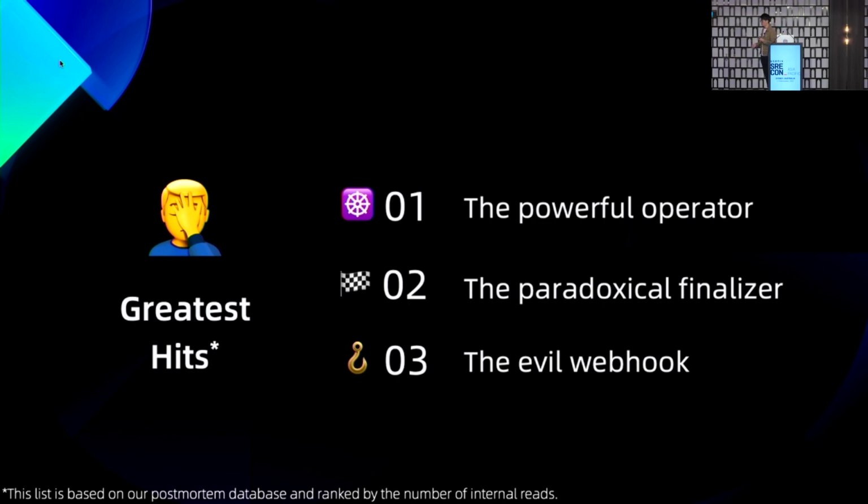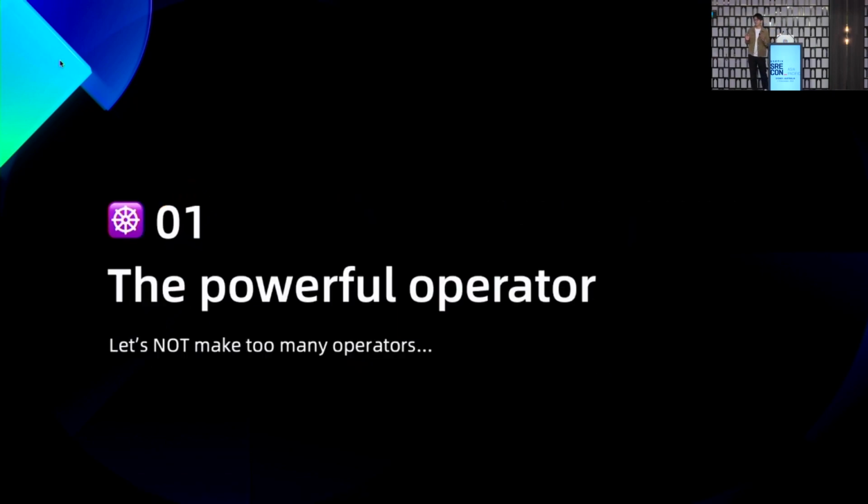Okay, so today I'm not going to tell you about any systematic ways to manage your clusters. Instead, I prepared several stories from our postmortem database to show you how we actually messed up our clusters. The main characters include a powerful operator, a paradoxical finalizer, and an evil webhook. Okay, let's get started. Since I only have about 20 minutes, I will skip some story details, but you can always find me after the session to discuss more.